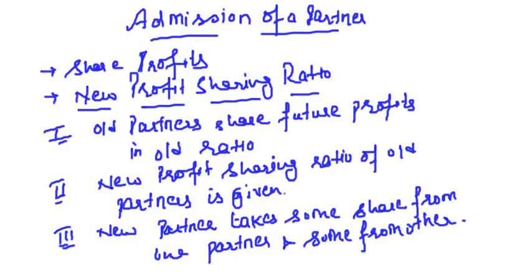So we discussed that the new friend takes one slice of pizza from one friend and one slice from other friend's plate. We will combine the two slices, one from A and one from B, that becomes the new friend's share, and whatever is remaining, that will be the old partners' share.